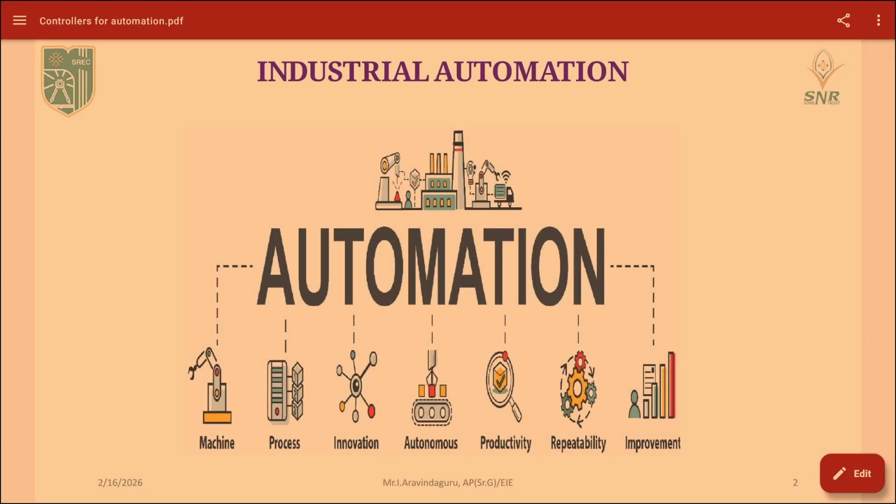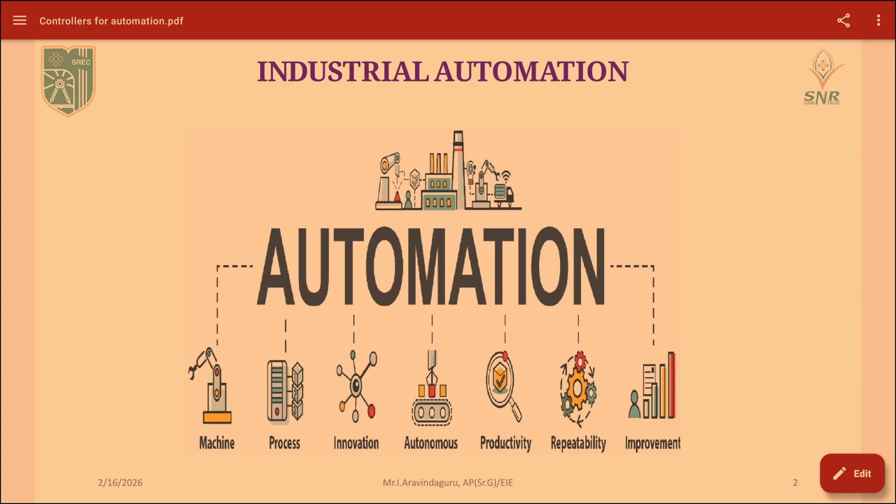We will see about automation. Automation reduces human intervention and makes things easier, quicker and more accurate. It automates the machineries with the help of controllers, and it makes the process quicker and encourages innovative thinking.